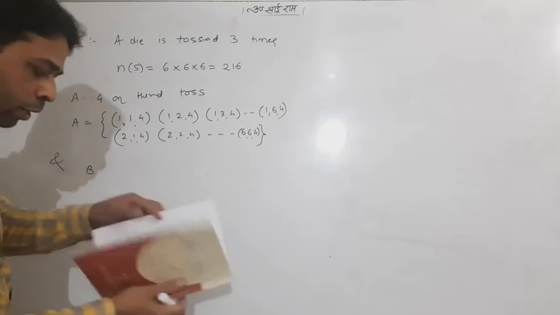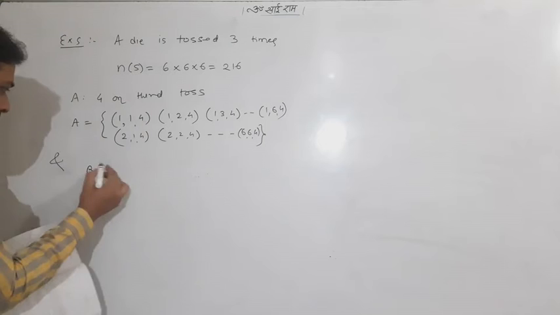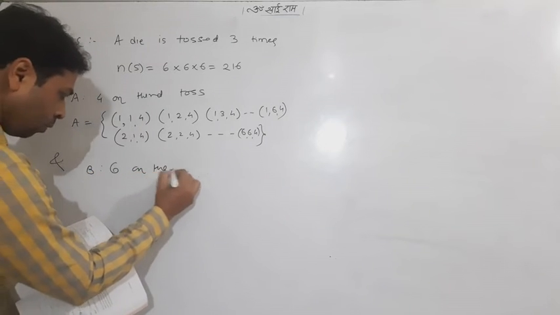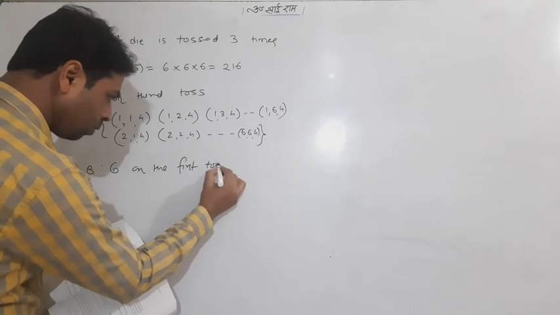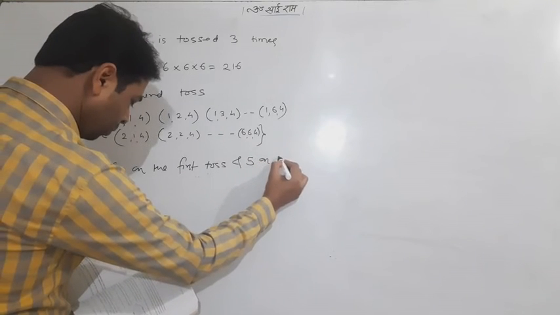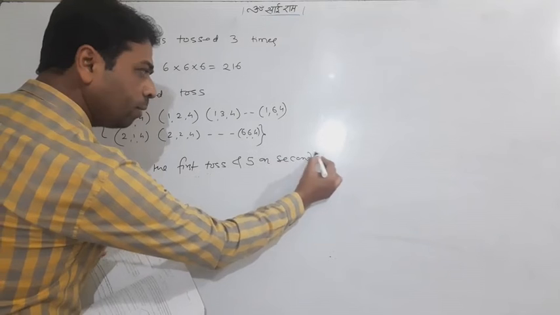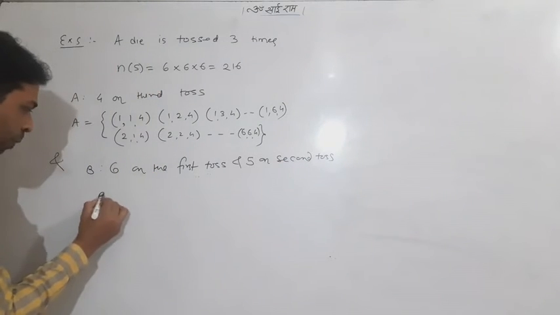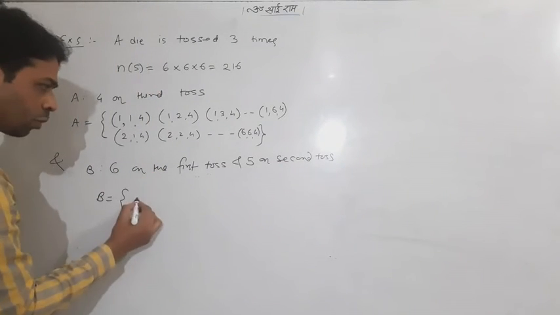Now, B is not let, but it is given. B is a 6 on the first toss and 5 on the second toss. So what is B now? Very easy: 6 on the first toss, 5 on the second.